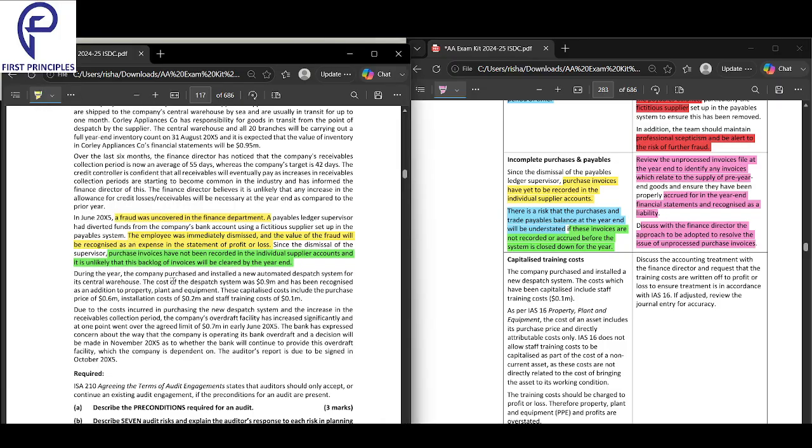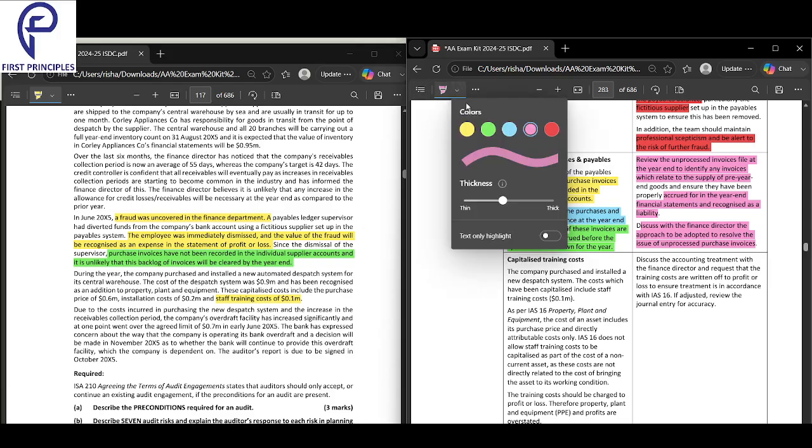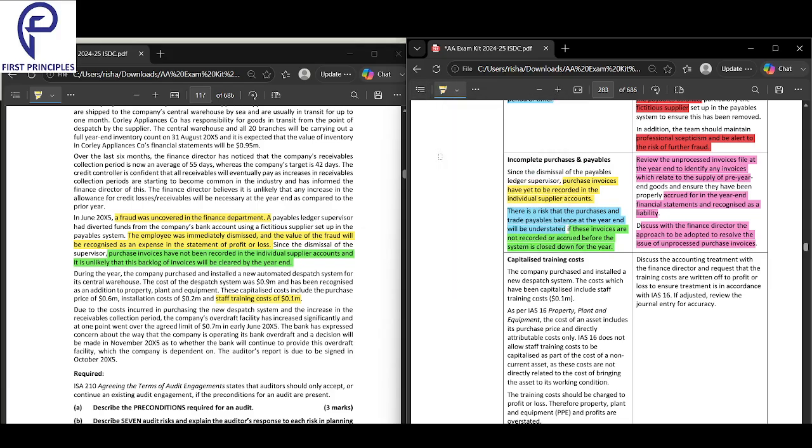During the year, the company purchased and installed a new machine. Very good. A new dispatch system. The cost was 0.9 and was recorded in PPE. All of these costs were capitalized. You see, training cost should not be capitalized. This is the risk. That is an incorrect treatment. Training cost should not be capitalized.